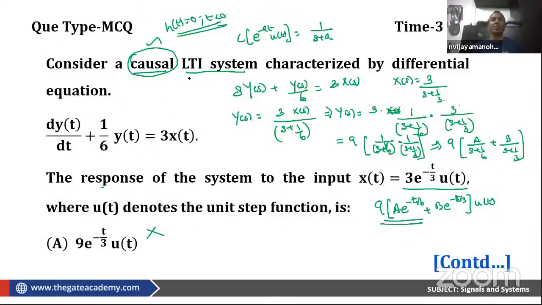And then here, this is a very, very standard problem based on inverse Laplace. This type of question is very famous with Z transforms also. They would have given you the difference equation instead of a differential equation, and they will give you the discrete input x of n, and they will ask you to find y of n, where instead of taking Laplace transform, you will be solving by Z transform. So this is very, very important.